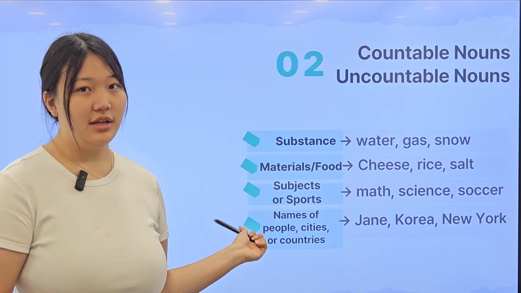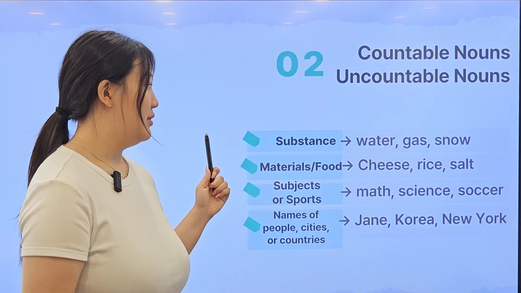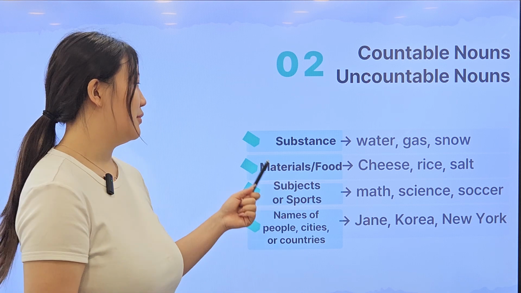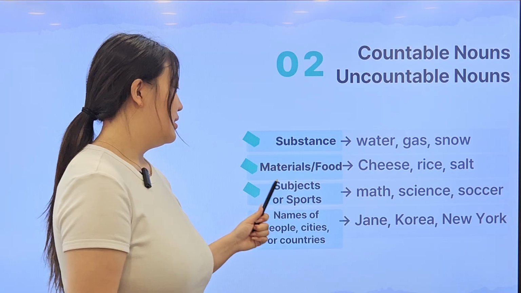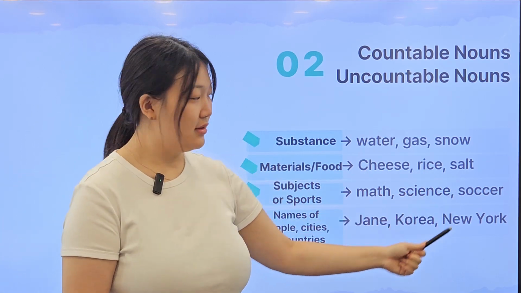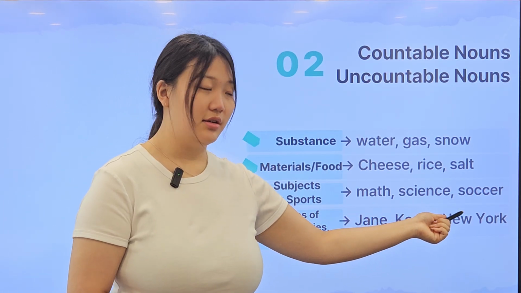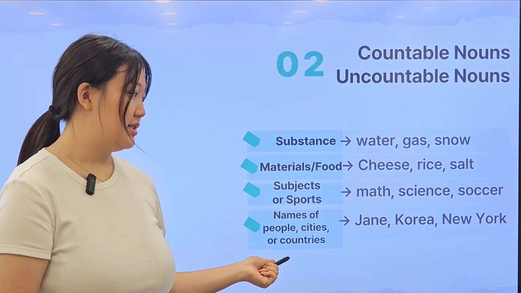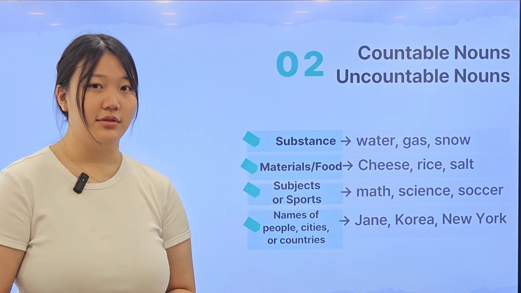So I got a chart here. So these are all uncountable nouns. We can classify them into like 4 types. So first, substance: water, gas, snow. Materials and food: cheese, rice, salt. Subjects or sports: math, science, soccer. Names of people, cities, or countries: Jane, Korea, New York. These are all uncountable nouns.